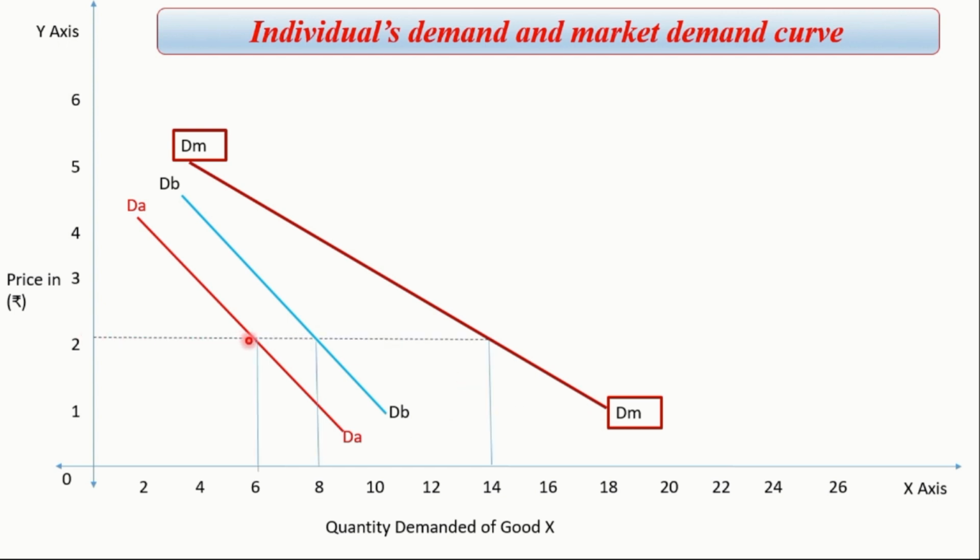You can see in the diagram how A's and B's demand curves are added to get the market demand curve. At a price of 2, buyer A purchased 6 units of commodity X, whereas buyer B purchased 8 units of commodity X, and the total market demand will be 14 units at a price of 2. So this is how we can derive market demand of commodity X.